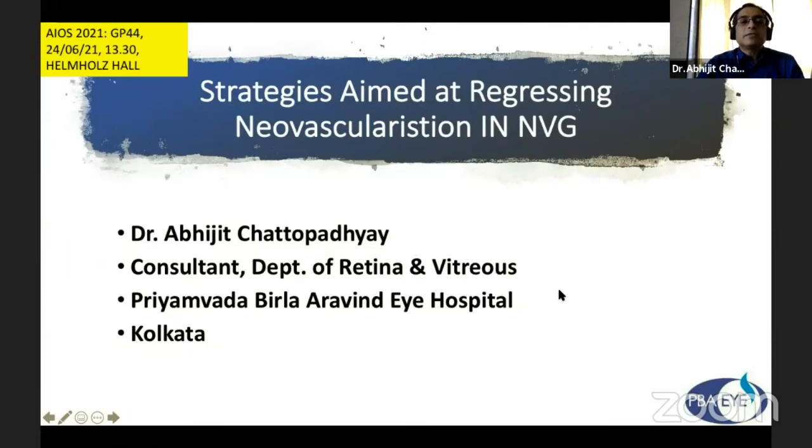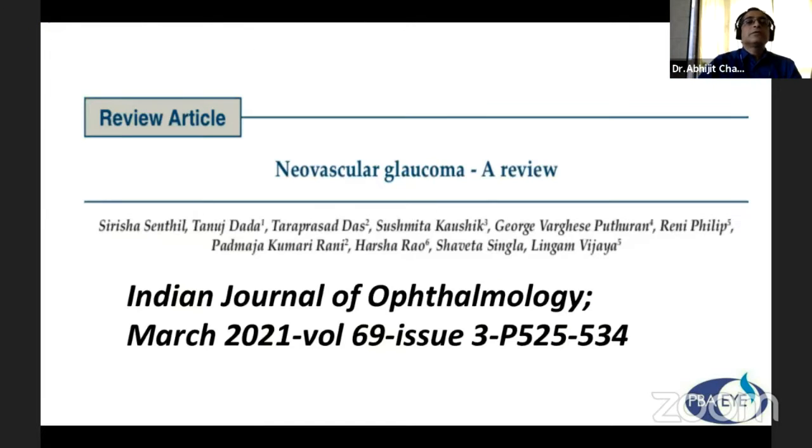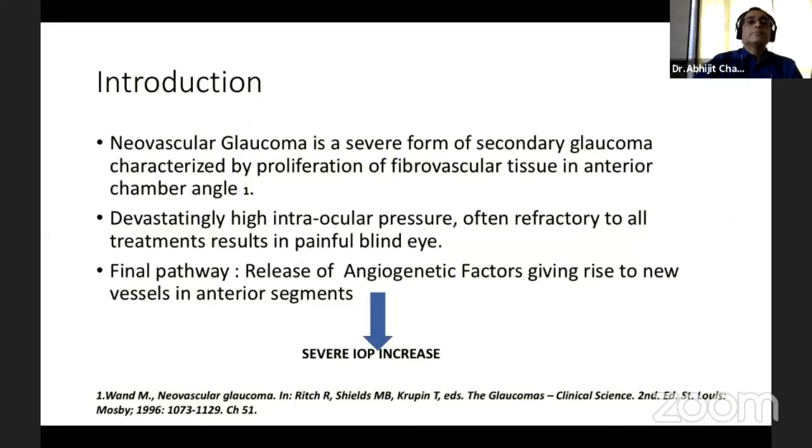So my topic is strategies aimed at regressing neovascularization in neovascular glaucoma. First, many thanks to All India Ophthalmology Society Scientific Committee and also Dr. Sumit Chaudhary and Dr. Chandana Pal for giving me the opportunity. There is one review article in the Indian Journal of Ophthalmology March 2021 edition, from which I borrowed heavily.